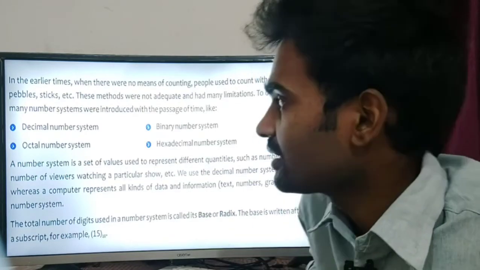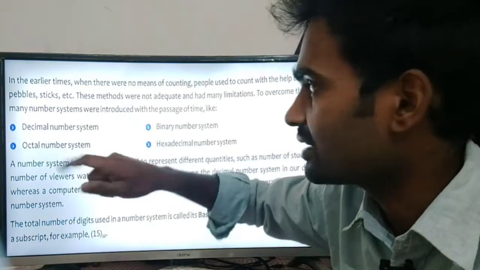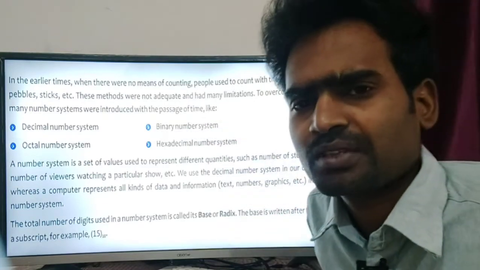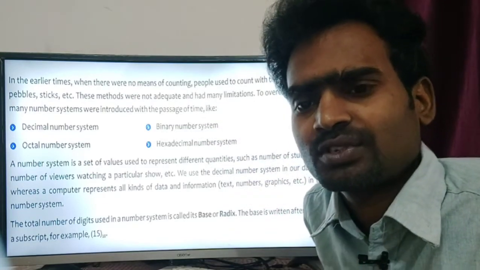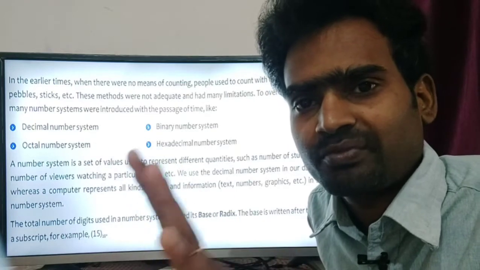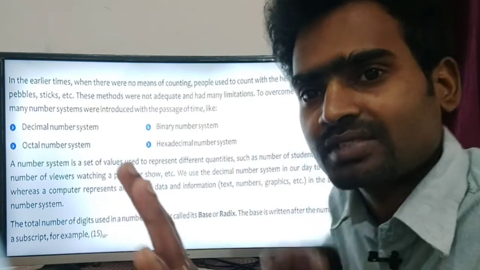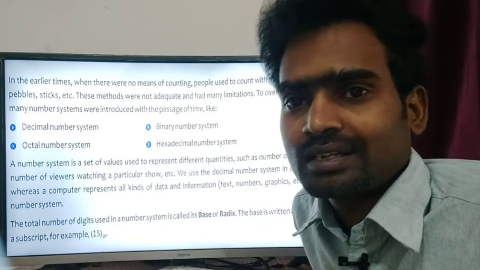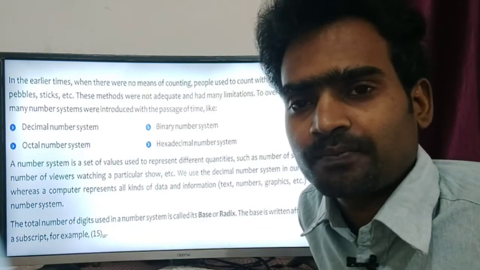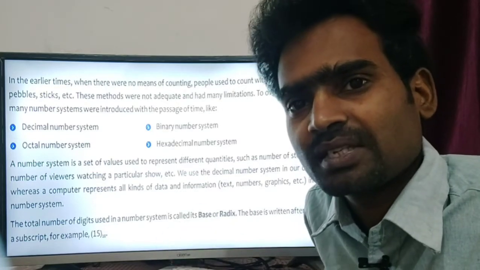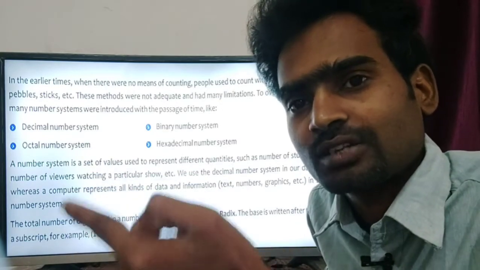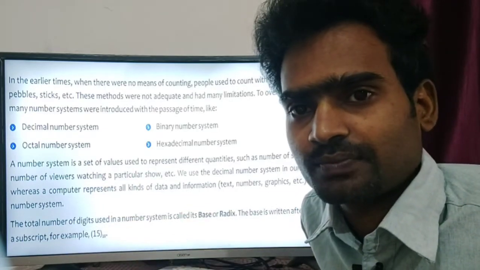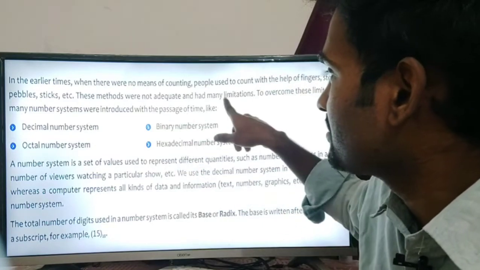Afterwards, these methods were not adequate and had many limitations. We cannot count very large numbers. We have 5 fingers in one hand and 10 fingers in both hands. If we go more than that, we have 10 more in the legs, so we have 20. So we have certain limitations for counting.